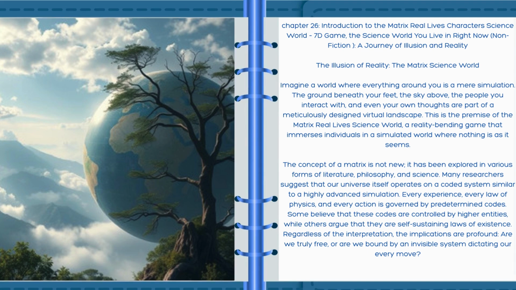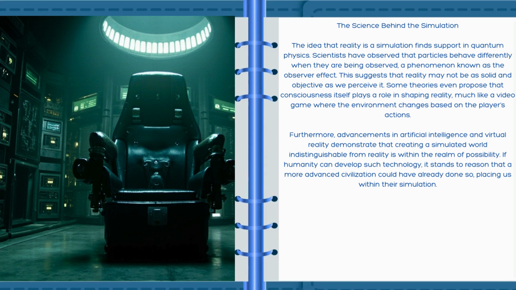The concept of a matrix is not new. It has been explored in various forms of literature, philosophy, and science. Many researchers suggest that our universe itself operates on a coded system similar to a highly advanced simulation. Every experience, every law of physics, and every action is governed by predetermined codes. Some believe that these codes are controlled by higher entities, while others argue that they are self-sustaining laws of existence. Regardless of the interpretation, the implications are profound. Are we truly free, or are we bound by an invisible system dictating our every move?